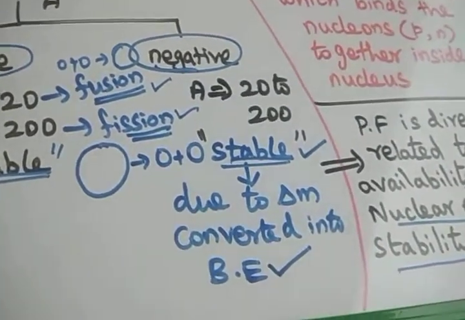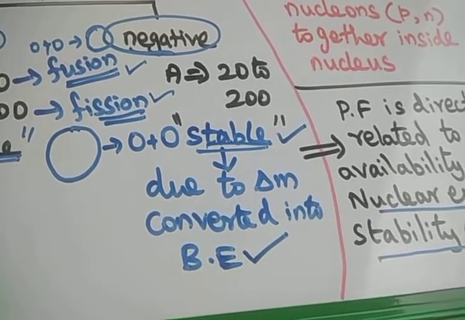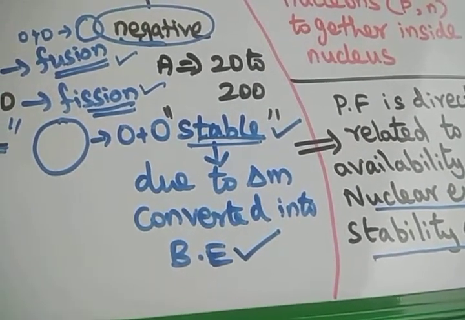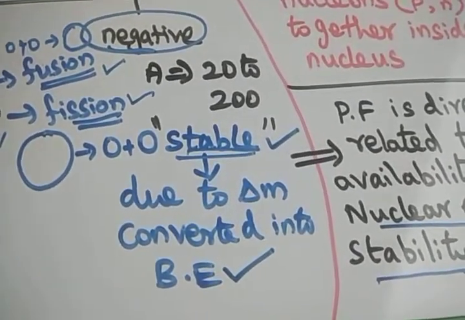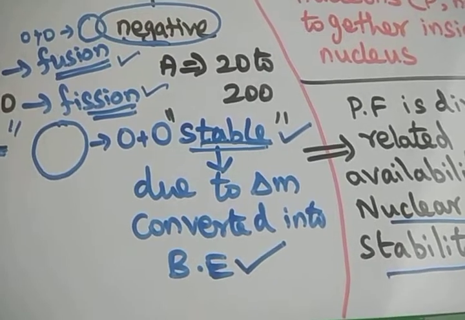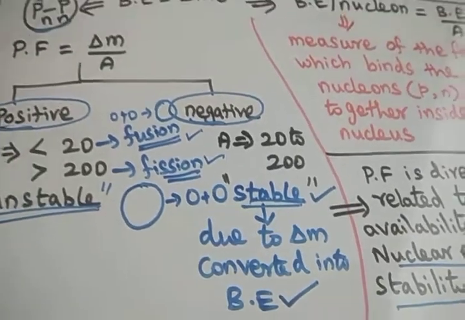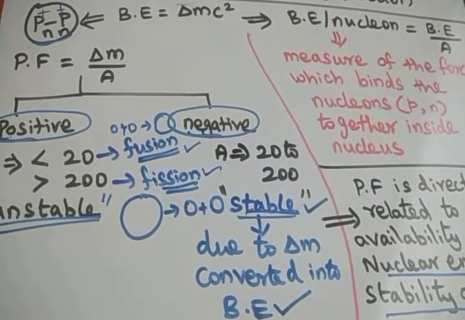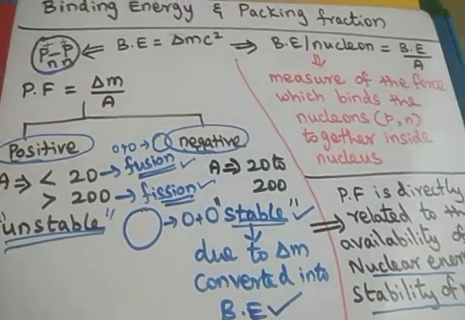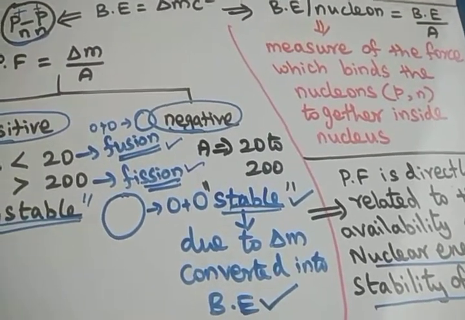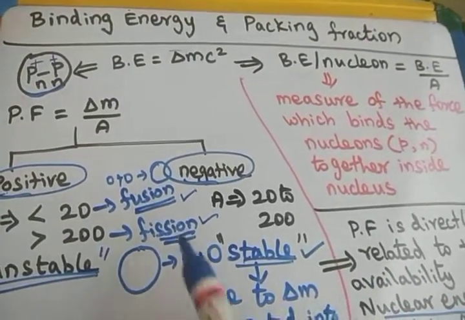By using the binding energy curve, it is clearly understood that iron is the most stable element, whose binding energy is around 8.8 million electron volts. That is why we use iron for construction, building construction, everything. Whenever the binding energy is stronger, the atom becomes stronger, and then the material also becomes stronger. Now we are going to study the binding energy clearly with the help of fission and fusion.